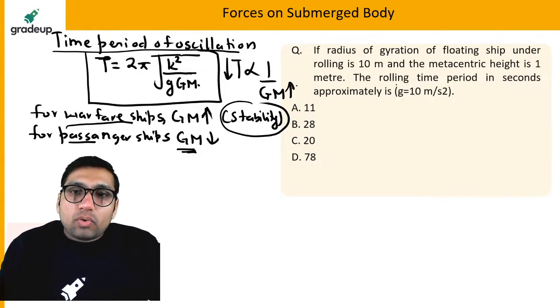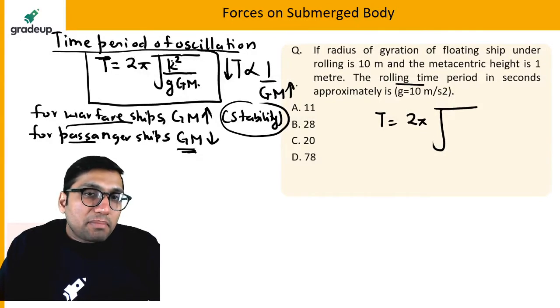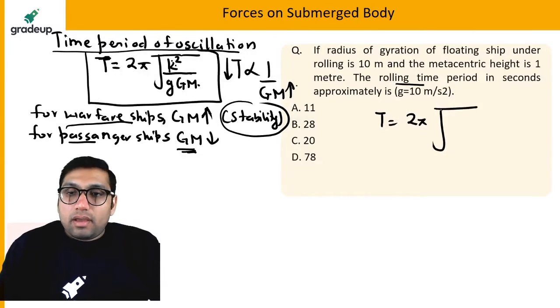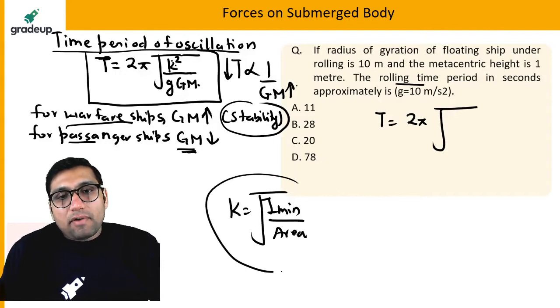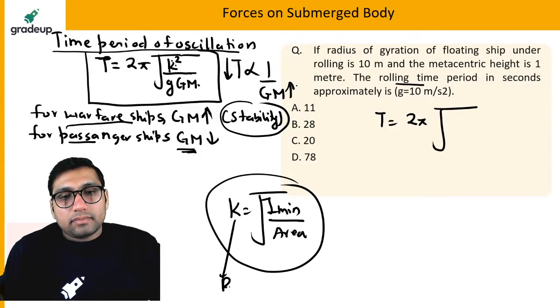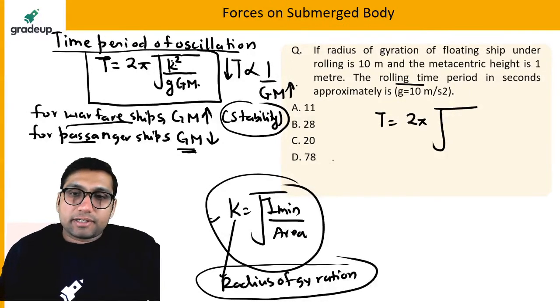In this condition, the rolling time period you have to determine. It will be equal to 2 pi under root of k. K is the radius of gyration. You have studied about the radius of gyration in the engineering mechanics subject. Radius of gyration is equal to the square root of minimum moment of inertia divided by area. This is the formula for radius of gyration. That is called radius of gyration.